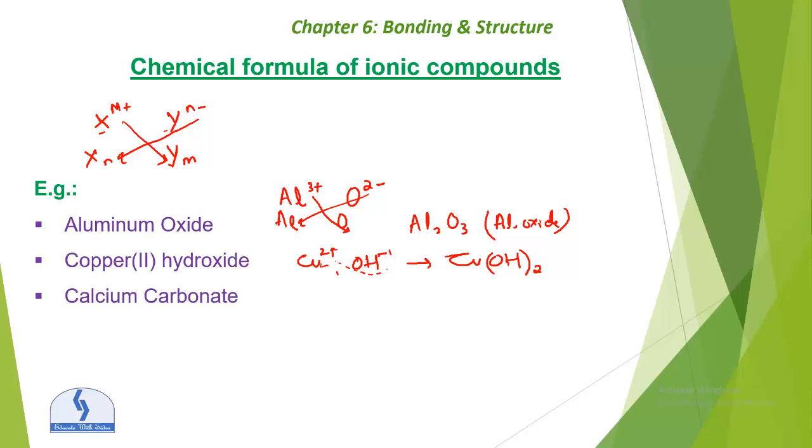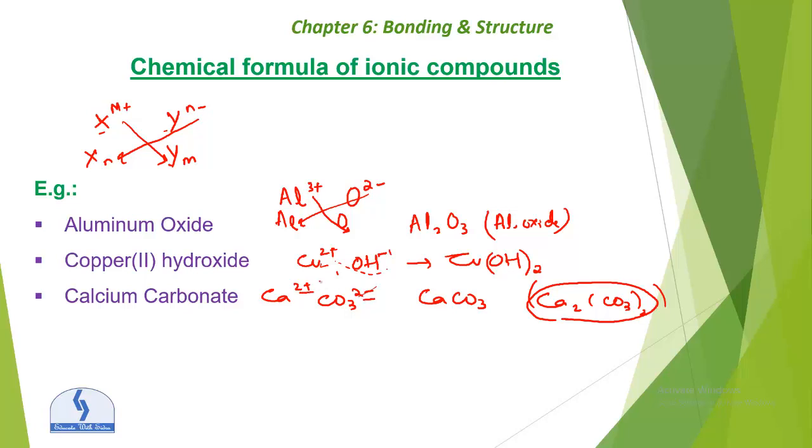Calcium carbonate. Calcium is Ca2 plus and carbonate is 2 minus. These are all the valencies, okay. So what will happen to the calcium carbonate? It will become CaCO3. Why is it not Ca2(CO3) whole twice? Just guesses. Because this is 2 plus and this is 2 minus, these will cancel out each other, right? So we are not writing Ca2 CO3 whole twice. This is cross, okay? These valencies cancel out each other so that the formula will become CaCO3, okay?